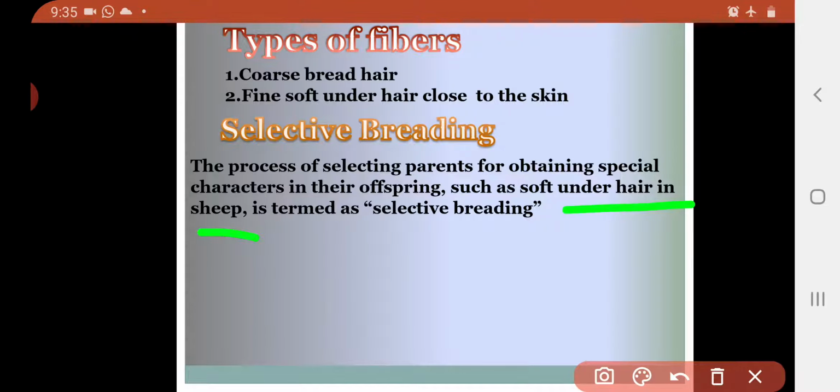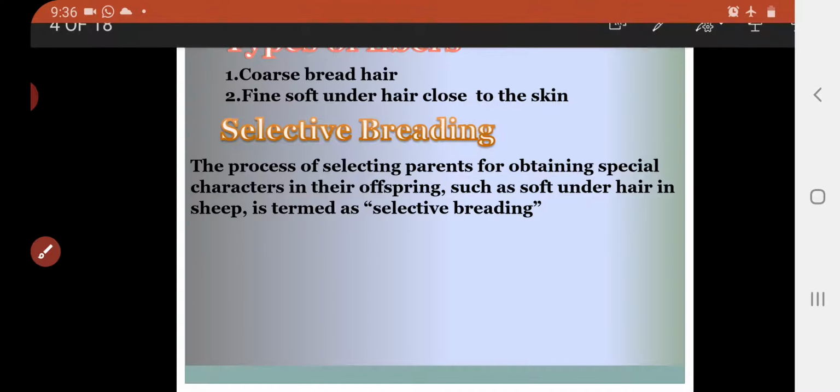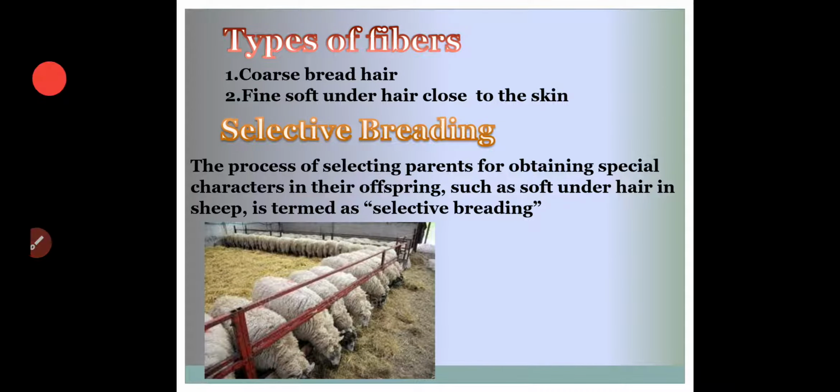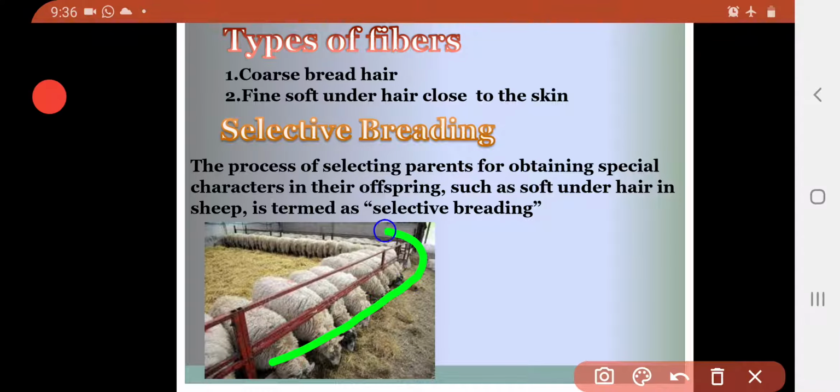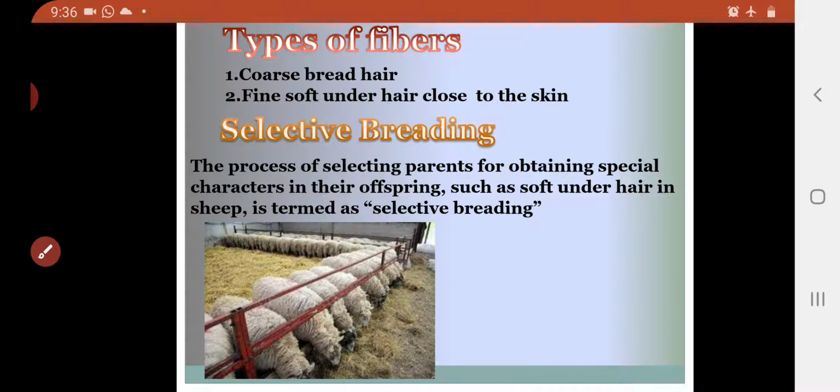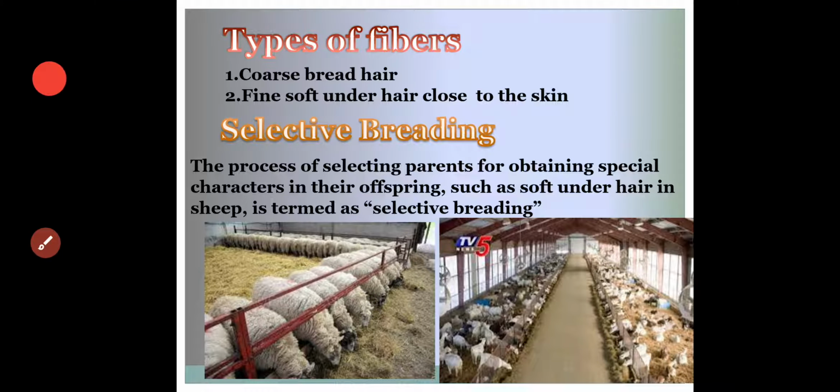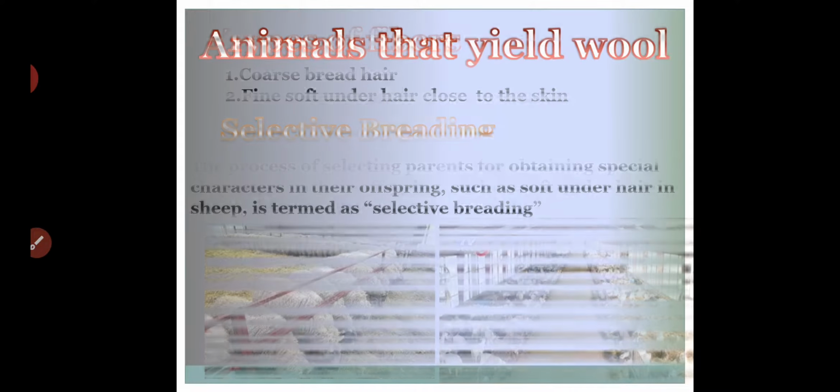You can see in this picture how the same variety of animals are gathered in one particular section. This is called selective breeding. Here also you can see the same type of animals in a particular room. Selecting the same type of animals is nothing but selective breeding.